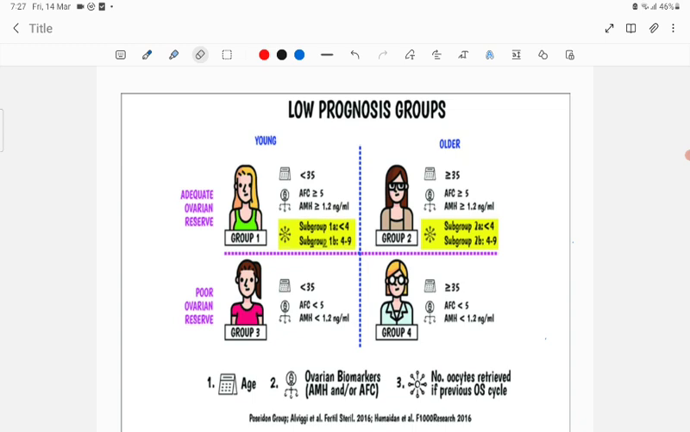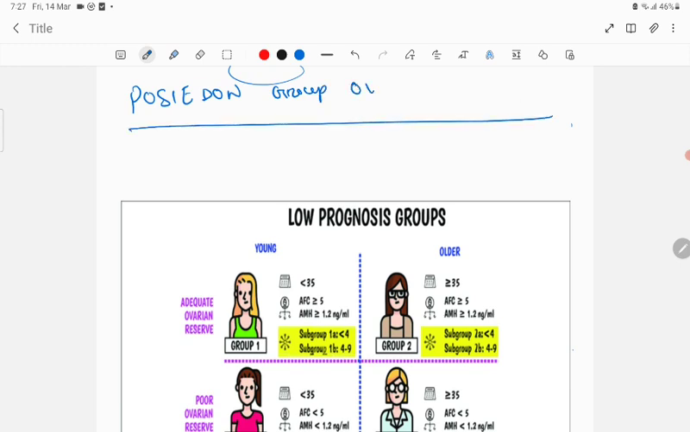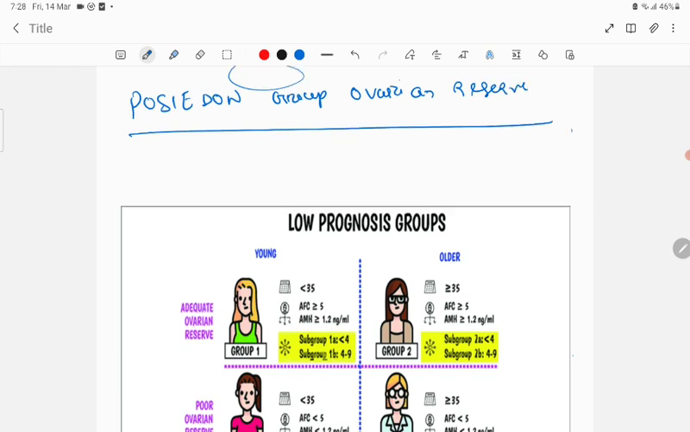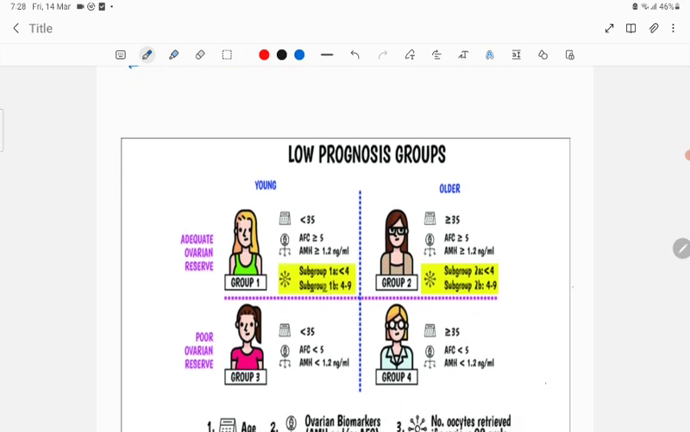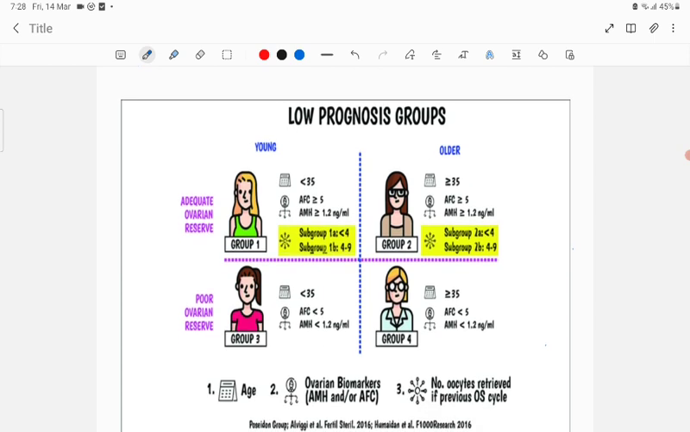Okay, the Poseidon group for ovarian reserve. In infertility patients, you have to categorize them based on the Poseidon group. You can give a prognosis based on this group.